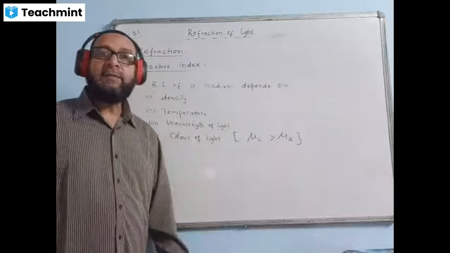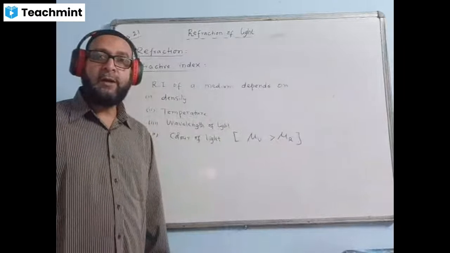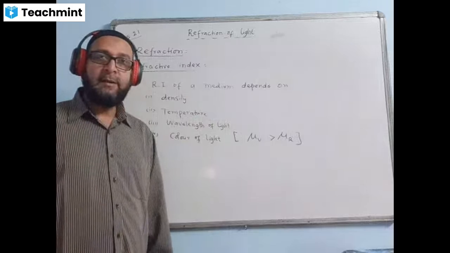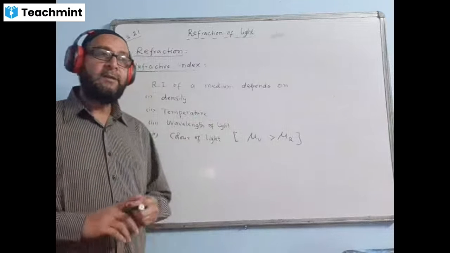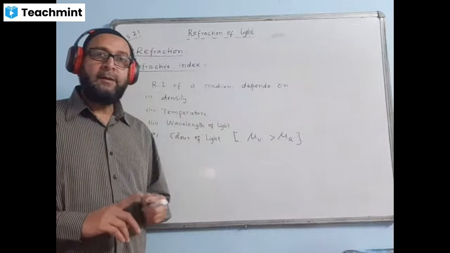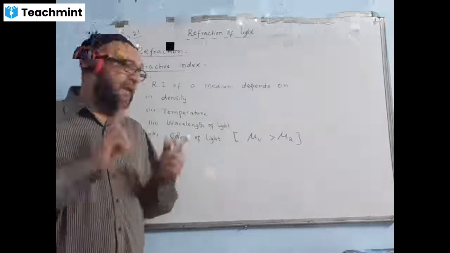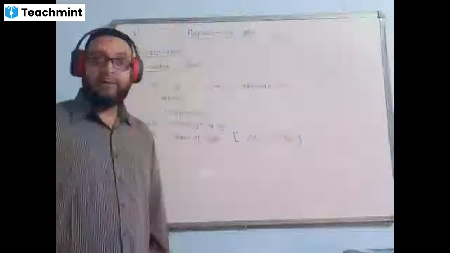Which color of the light travels faster through air? Violet or the red, which will travel faster in the air? Answer is none. Both of them will travel with the same speed. Speed of light will differ in a medium other than vacuum or air. In other media the value will be different, but not in air.